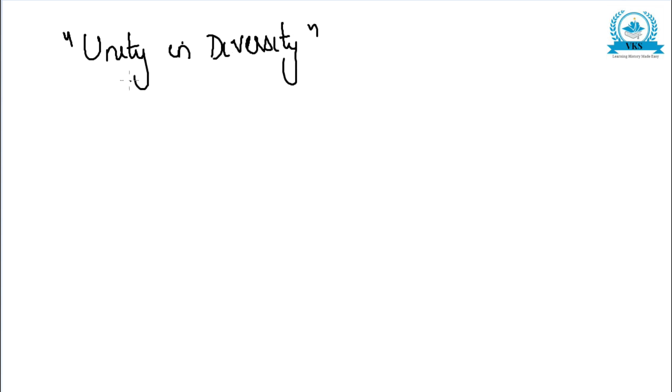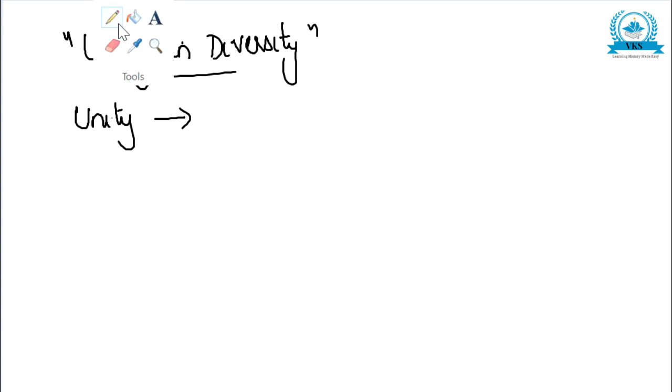Now the next important 5-mark question which we are going to discuss is: unity in diversity is a unique feature of Indian history. Explain. So in this answer, first we are going to write a one-line explanation. As a one-line explanation we are going to write that India is a land of diversity.